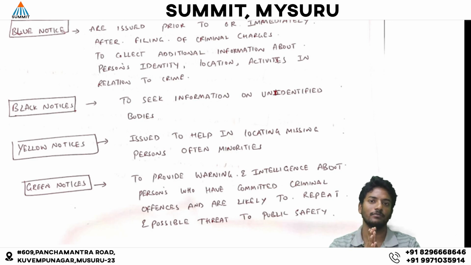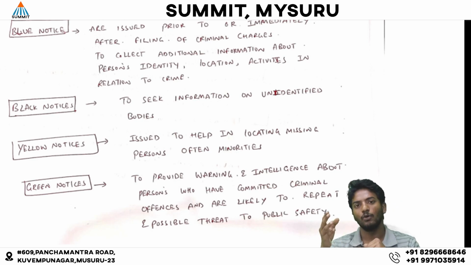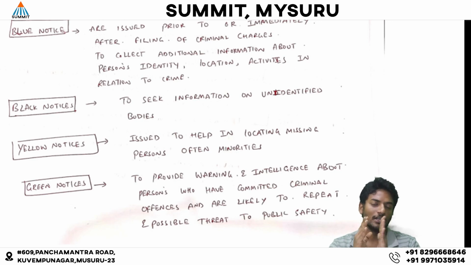Let's take an example. If any criminal or offender who has a nexus with terror activities has entered India, then Interpol will issue the notice to the CBI regarding intelligence sharing. It provides a warning that a person who has a link with a terrorist organization has entered India, so that it provides intelligence sharing about that person. This is about the green notices.